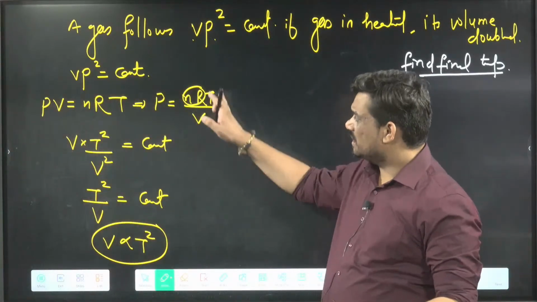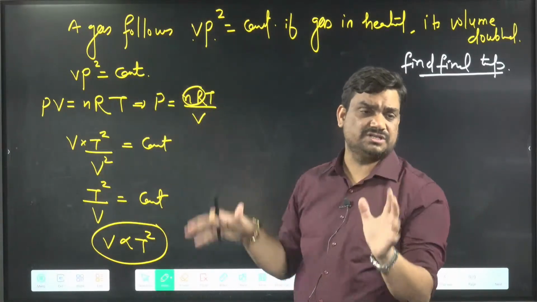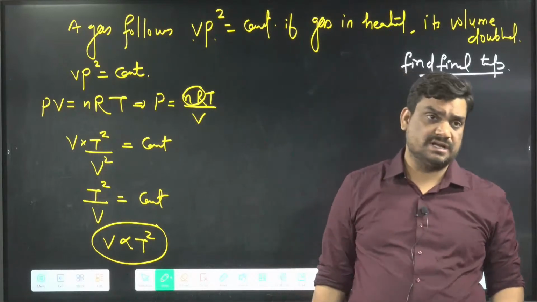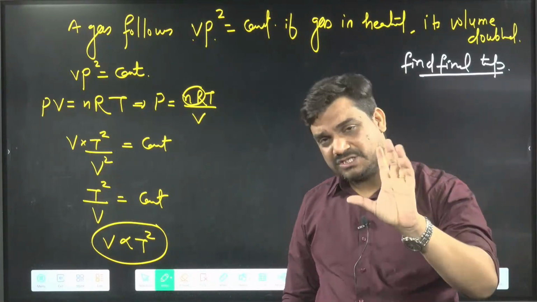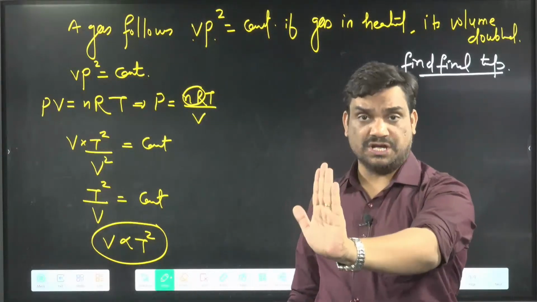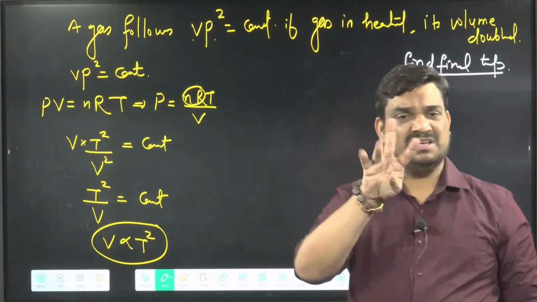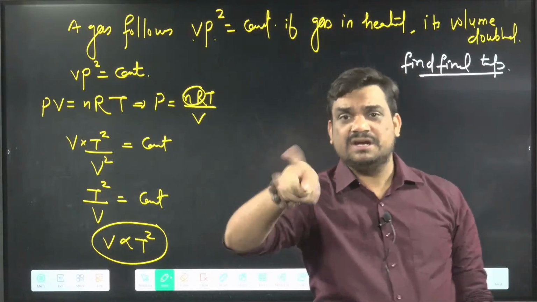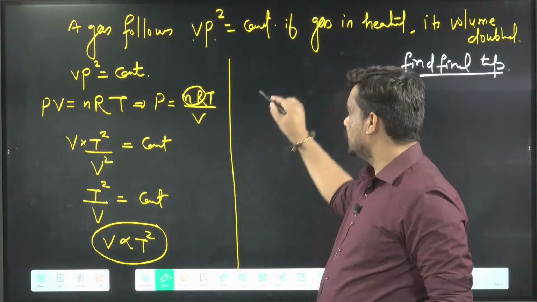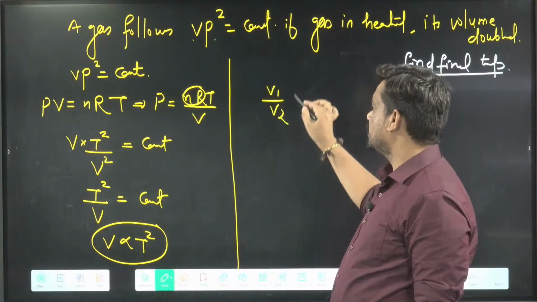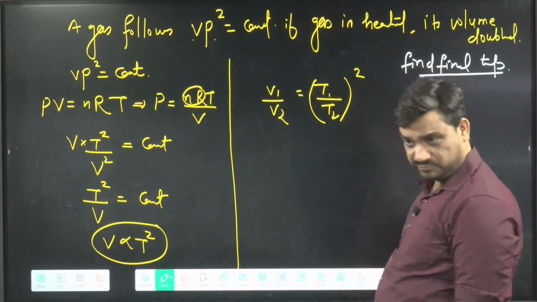Listen, this question is important, but this method is very important. In the previous class also I said, when we were doing the expansion of gases, that conversion of PV into VT, conversion of VT into PT. There are three things: PT, VT, and PV. All these interconversions you have to find. So now once we got this, we get V1 by V2 equal to T1 by T2 whole square.